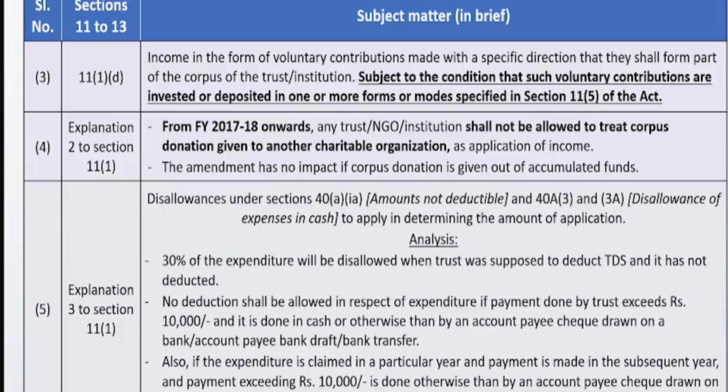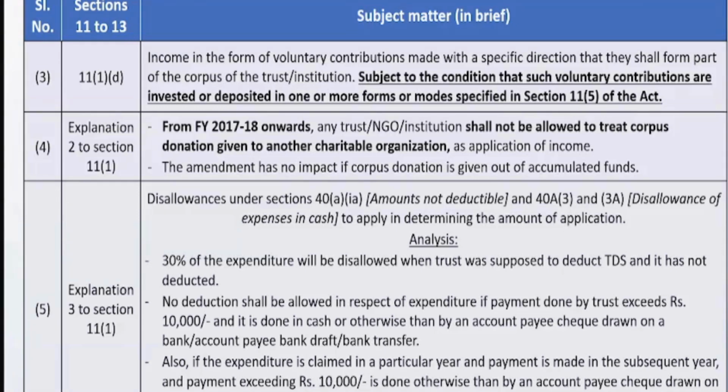That everybody is aware. But I would like to draw your attention towards an amendment by the Finance Act, effective financial year 2017-18, that one trust cannot make a corpus donation to another trust. Earlier it was allowed, but now it is not allowed. So this is about section 11(1)(d).